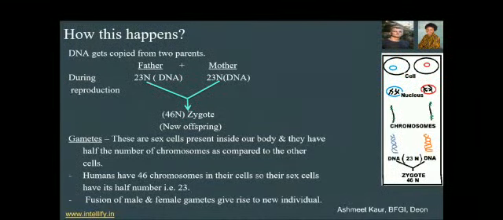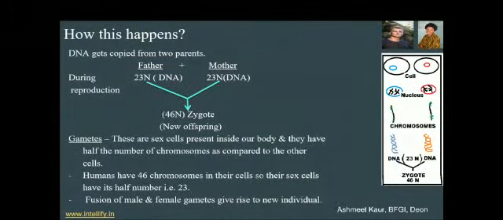Now come to the theory part. DNA gets copied from two parents, and here the father is with 23n DNA plus the mother with 23n DNA, and during reproduction these DNA fuse together and form a zygote, that is with 46 chromosomes, that is the new offspring.